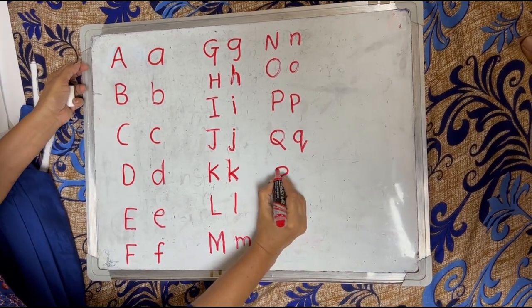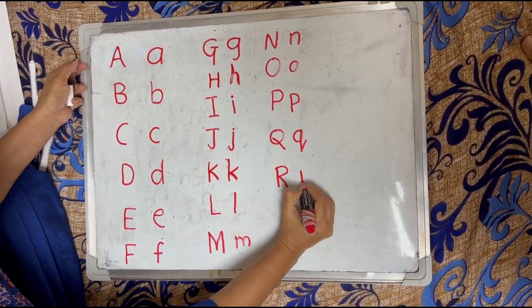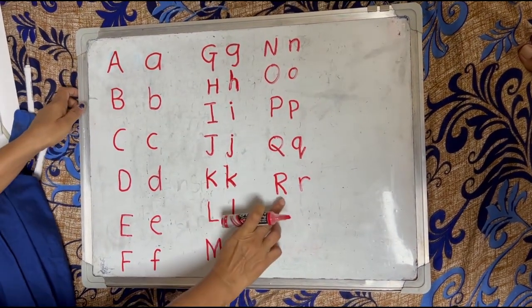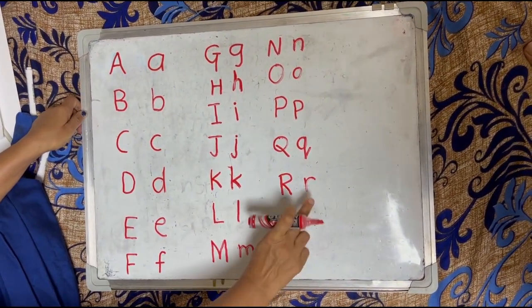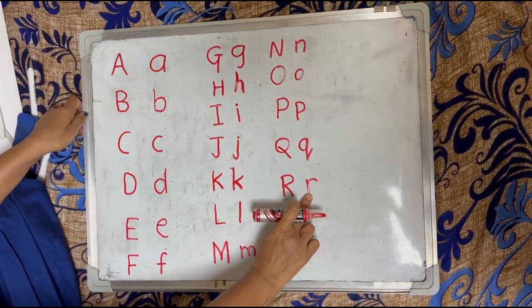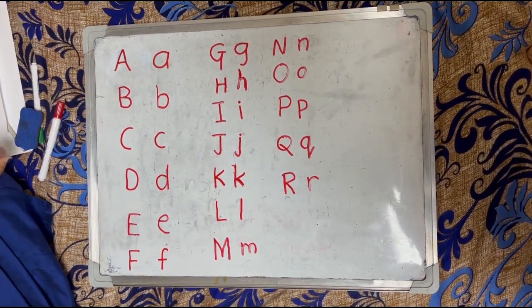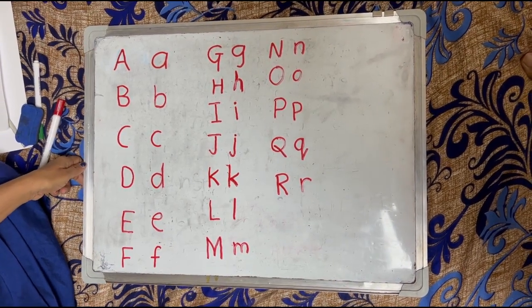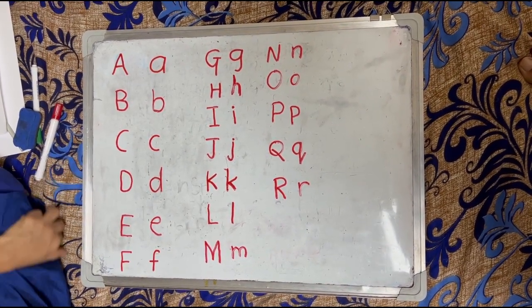Next letter is R. This is capital letter R and small letter r. The phonic sound of letter R is R, R.